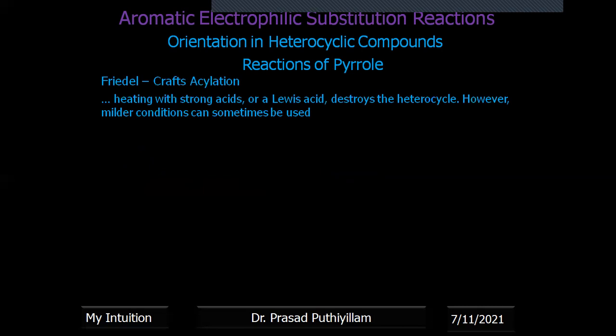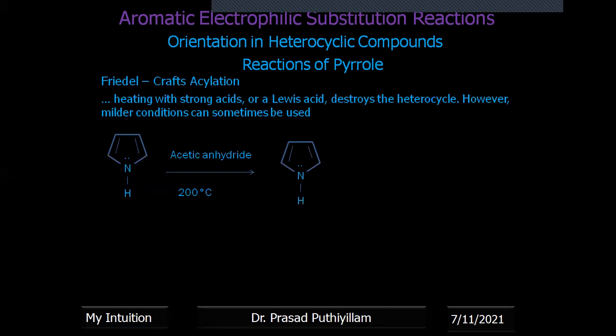Now, the acylation reaction. Heating with strong acids or Lewis acids destroys the heterocycle. We need milder conditions. Acetic anhydride, 200 degrees Celsius. Lewis acid is not used. Anhydrous aluminum chloride is not used.